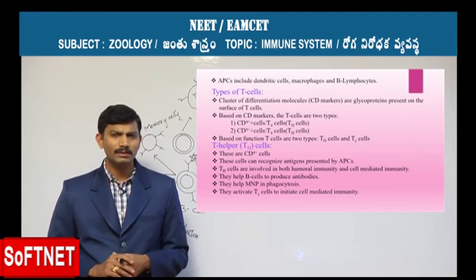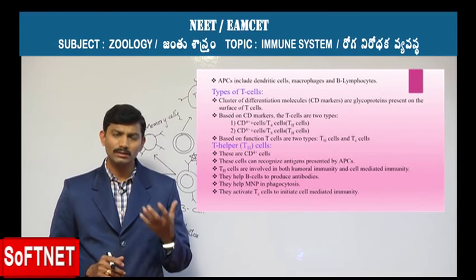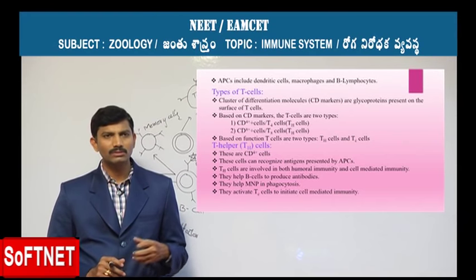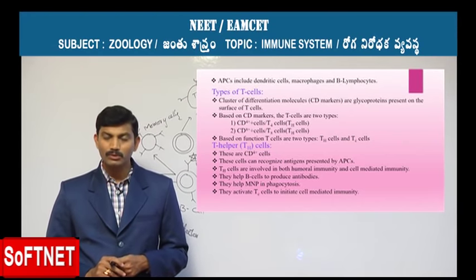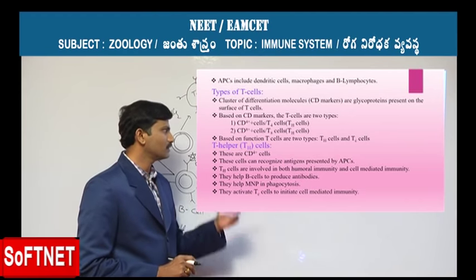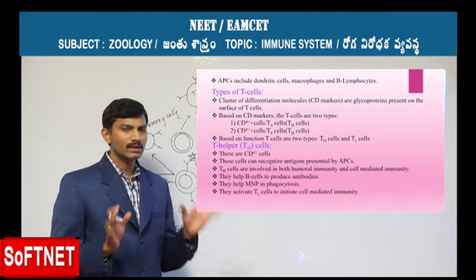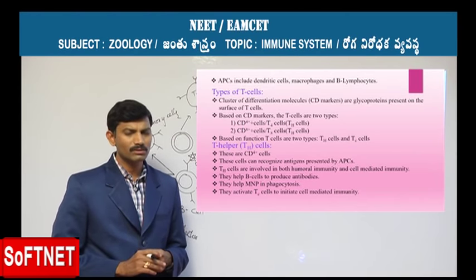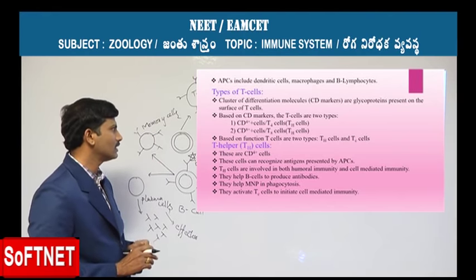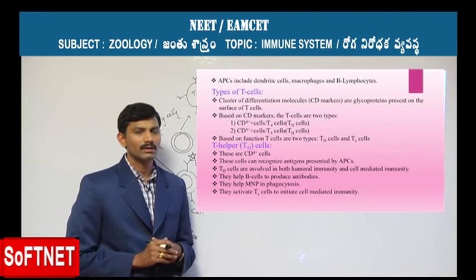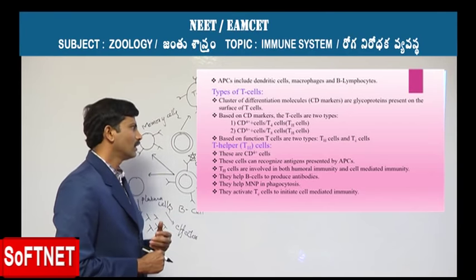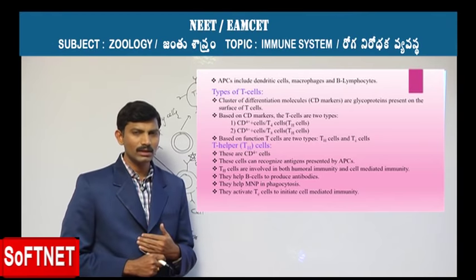Let's move on to the different types of T lymphocyte cells. T lymphocyte cells are classified based on certain types of glycoproteins present on the surface of these T cells, and they are called cluster differentiation molecules, the CDs. They are glycoproteins present on the surface of the T cells. Based on that, they are classified into two different types, and these CD markers are of two types: the CD4 and the CD8.